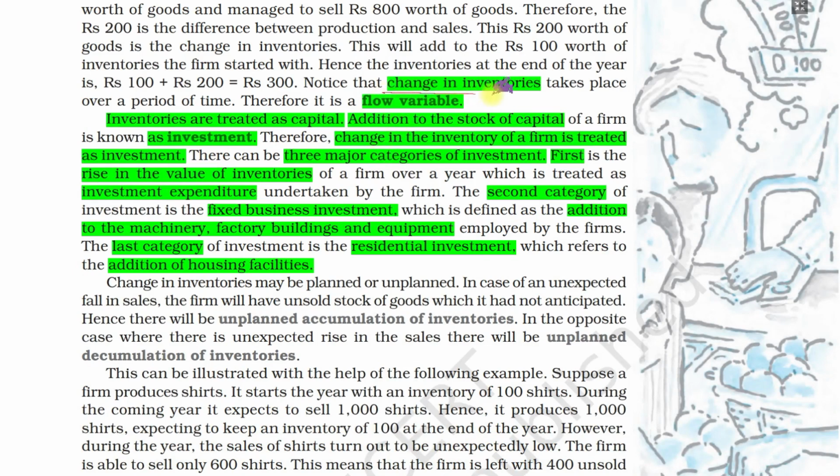Change in inventory is a flow variable, just like change in stock is a flow variable. It is also called investment. We can say investment in inventories, because we have invested this amount in our raw material or in our finished product, and that fund is there with him, and he can utilize it at a later point of time.